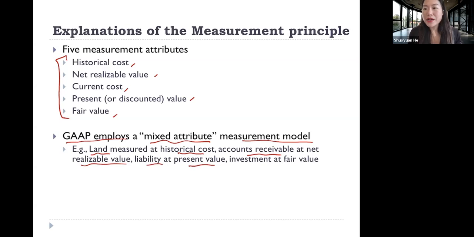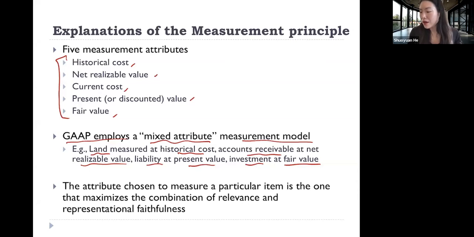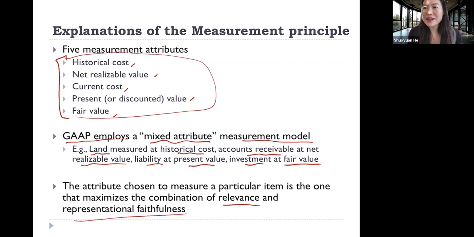Liability, usually at present value. Investment, it is measured usually at its fair value. And why do we choose different ways to measure for different items? It is usually to maximize the combination of relevance and faithful representation. So to make the information most useful.